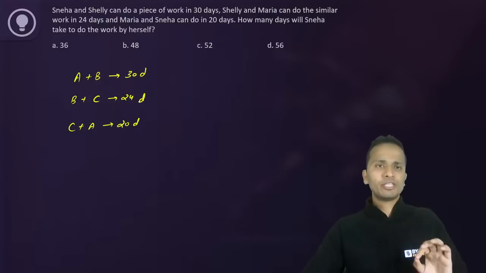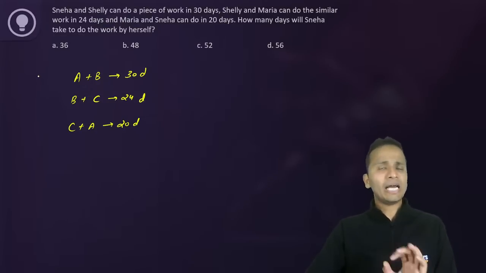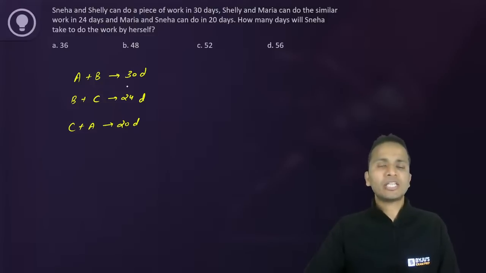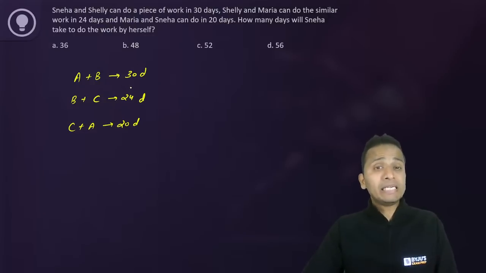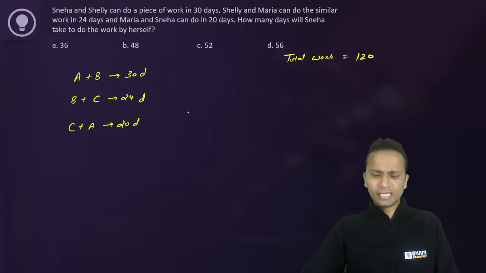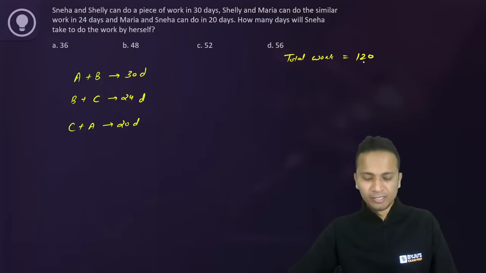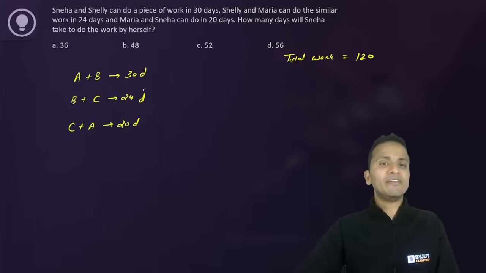Okay. Now for this type of questions, what I do is I assume the total work. I assume total work such that it is completely divisible by these three numbers, 30, 24 and 20. Okay. So I'll consider total work as 120. So 120 is the number that is divisible by, yes, Naman, LCM 120, absolutely. So 120 is the number which is completely divisible by all these.